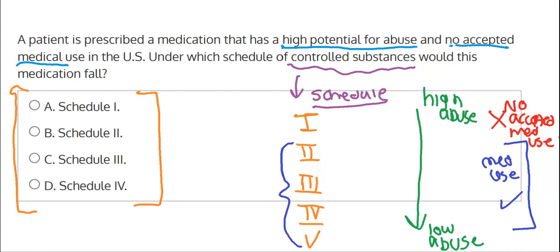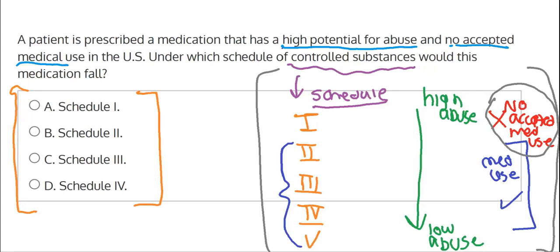So when we look at the choices based on this information that we see within our scheduling system, we could see that there's only one choice that has no accepted medical use. And this is important because in the question, they're stating there's no accepted medical use. So we're thinking maybe we should go with Schedule 1 as our choice because it has no accepted medical use, no accepted medical use in Schedule 1.